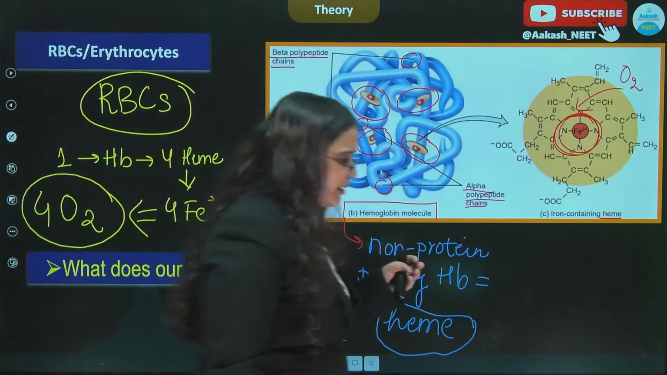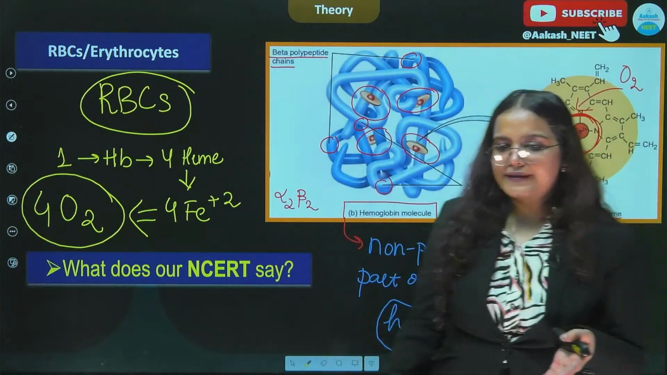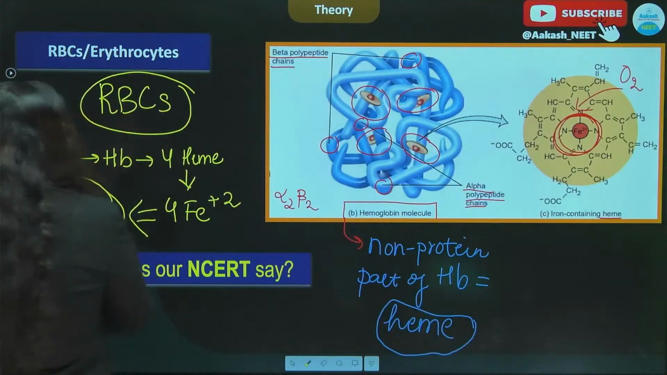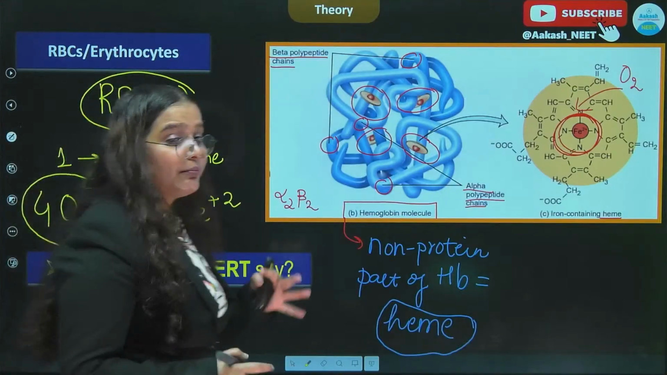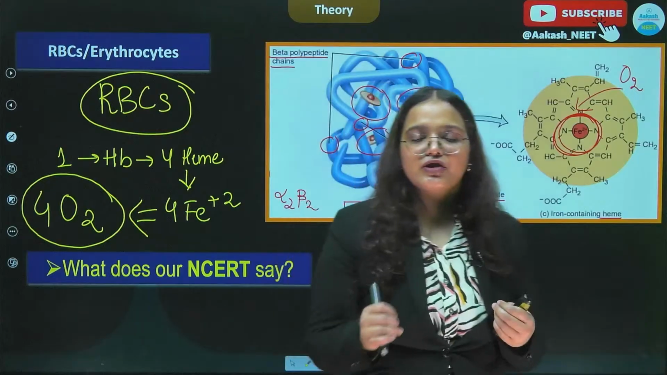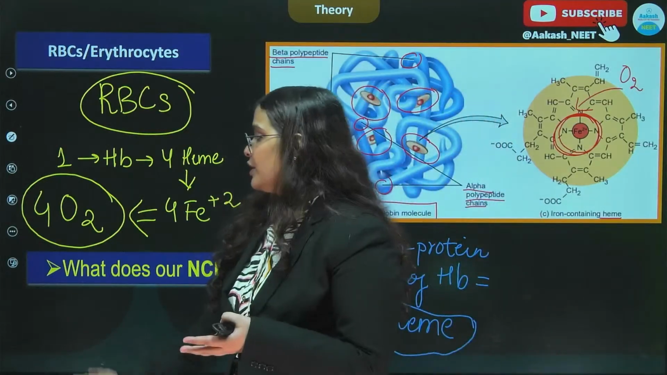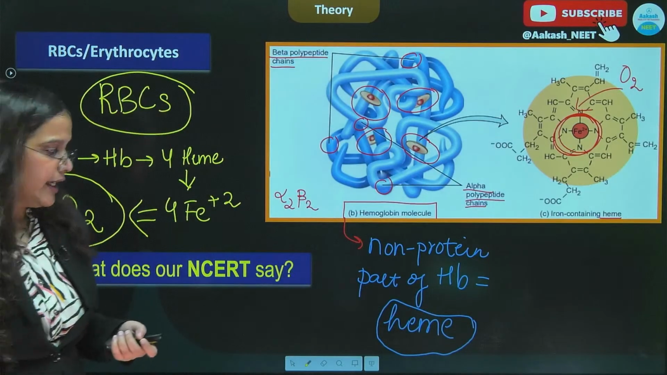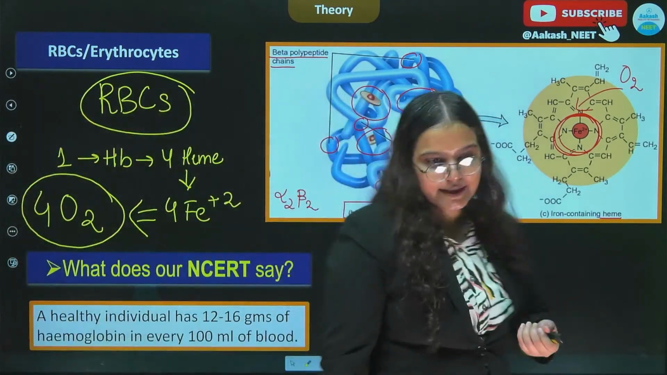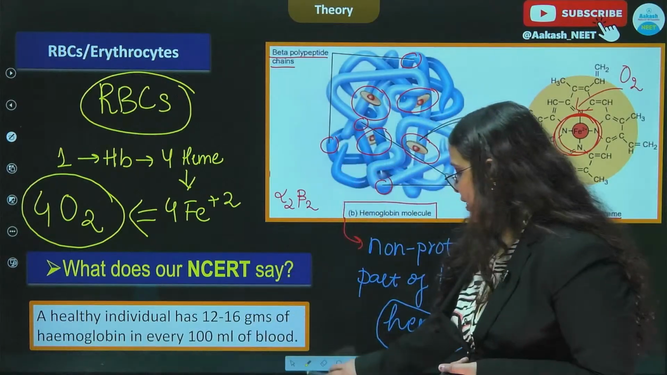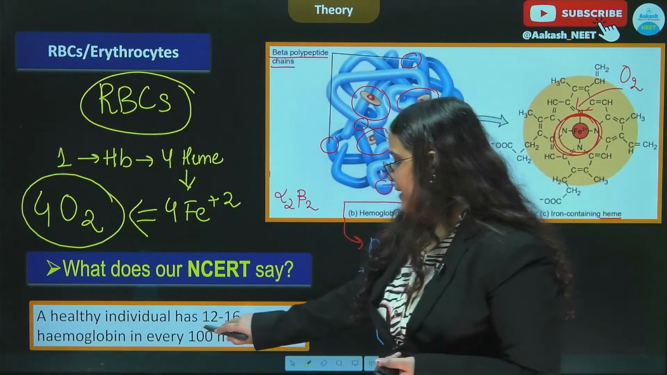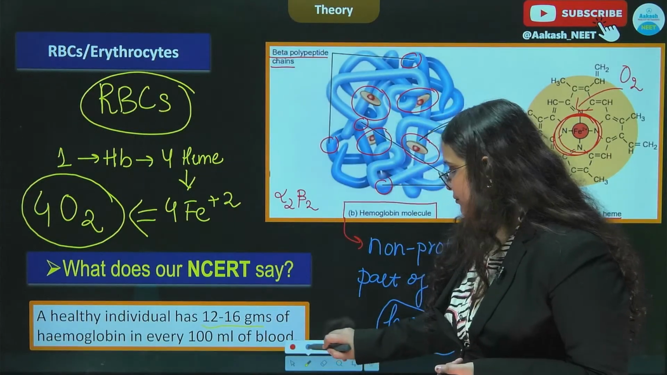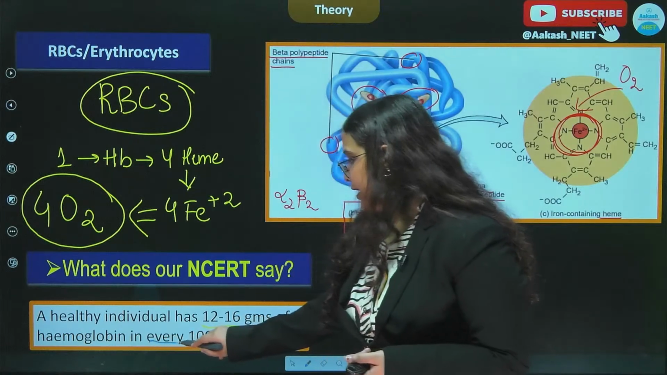Alright, so this is something very basic and you can be asked in the exam also: a hemoglobin molecule at maximum, or in the saturated condition, can carry how many molecules of oxygen? So the answer is simple, it will be 4 molecules of oxygen. And even our NCERT states that a healthy individual has 12 to 16 grams of hemoglobin in every 100